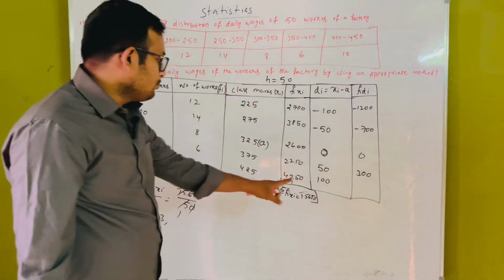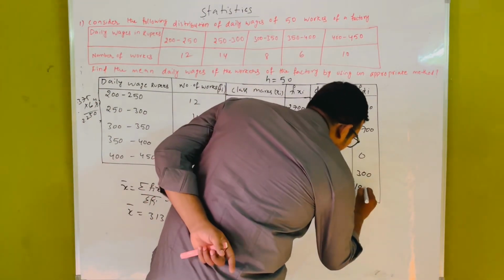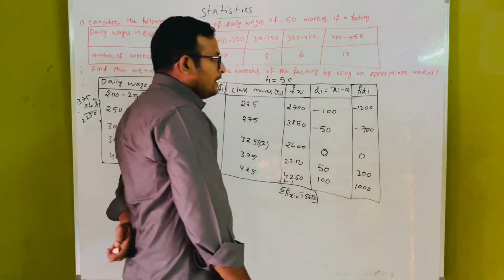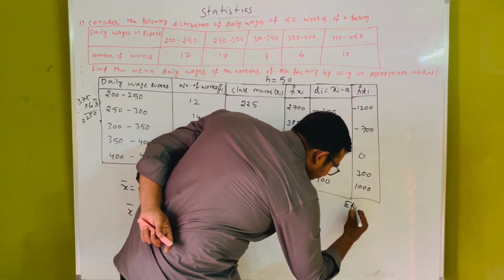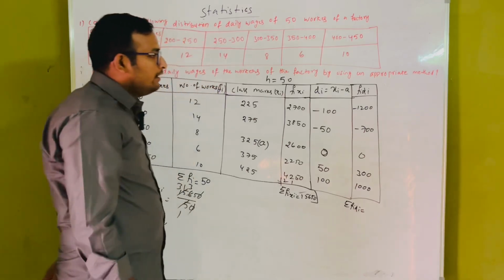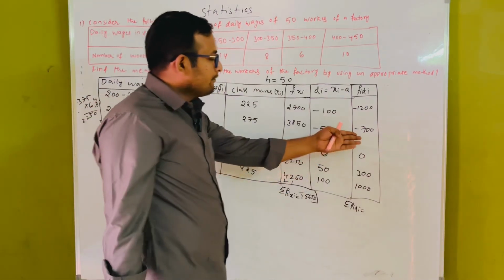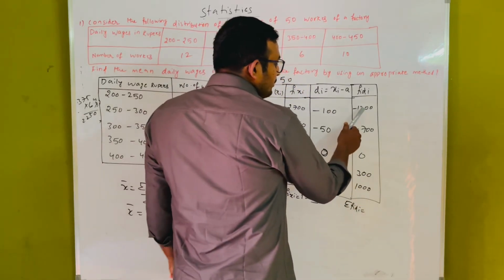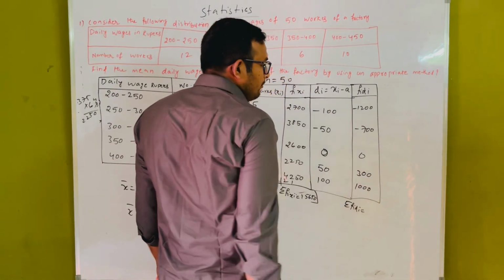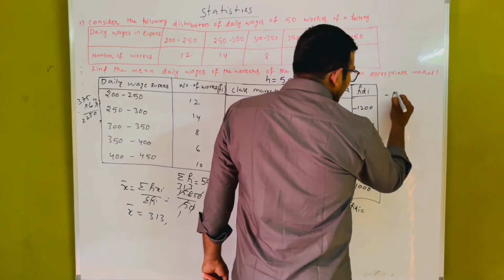Another one is 10 into 100, that is nothing but 1000. Now everyone knows we can do this as sigma fi di. We can calculate plus values on one side and minus values on another side. We will get that one. Easily here, minus 1200 minus 700 will become minus 1900.